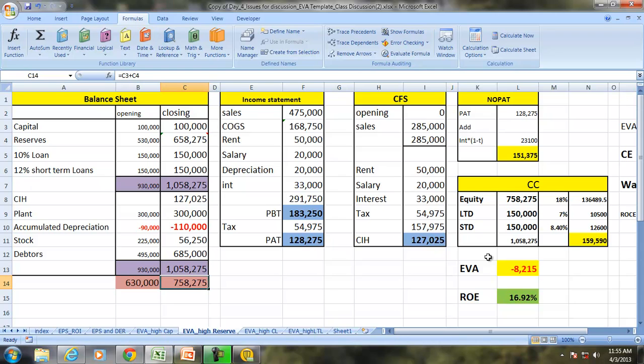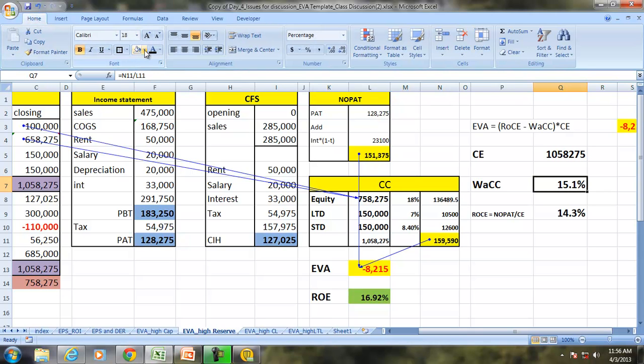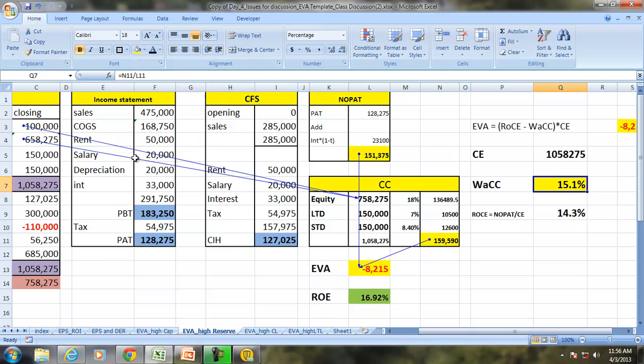Since the equity is same, the EVA, which is based on the cost of equity calculation, is still negative, minus 8,215. So the weighted average cost of capital in this case is 15.1%.